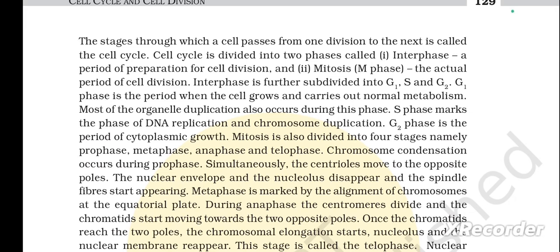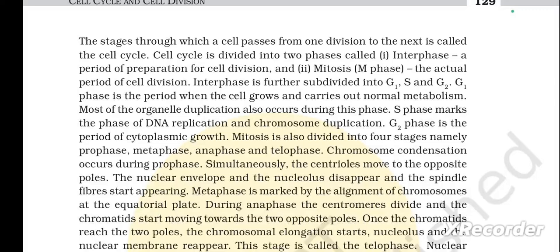Mitosis is also divided into 4 stages, namely prophase, metaphase, anaphase and telophase. Chromosome condensation occurs during prophase. Simultaneously, the centrioles move to the opposite poles. The nuclear envelope and the nucleolus disappear and the spindle fibers start appearing. Metaphase is marked by the alignment of chromosomes at the equatorial plate. During anaphase, the centromeres divide and the chromatids start moving towards the two opposite poles.